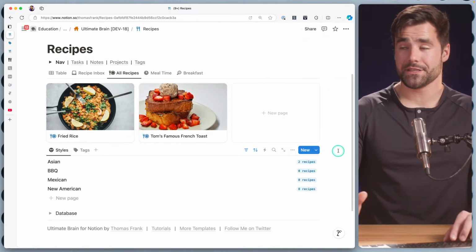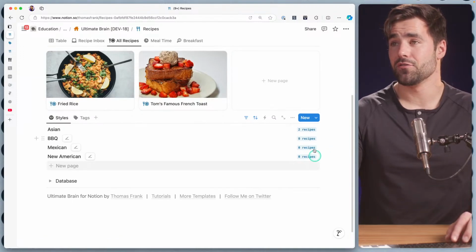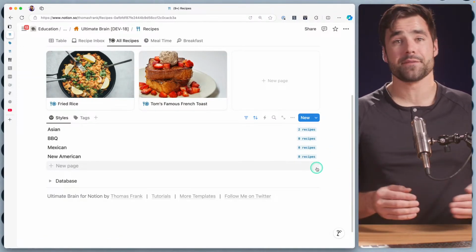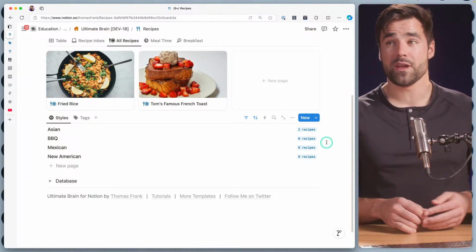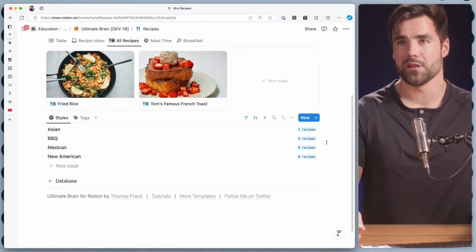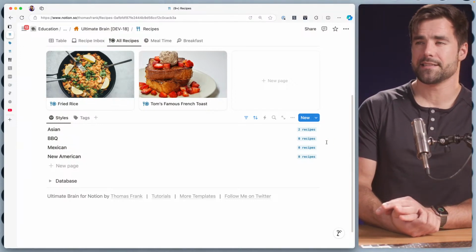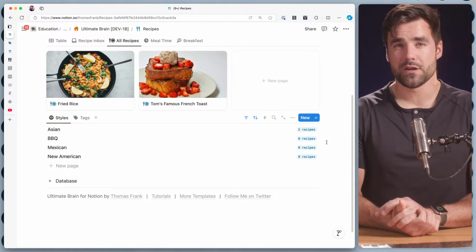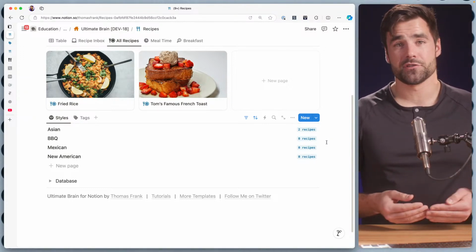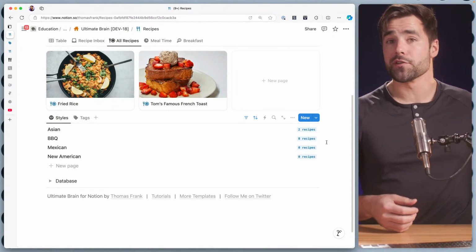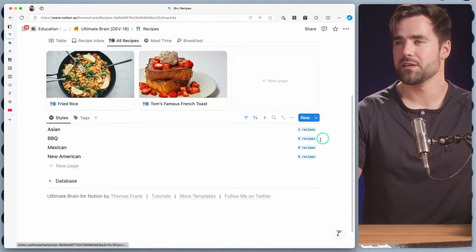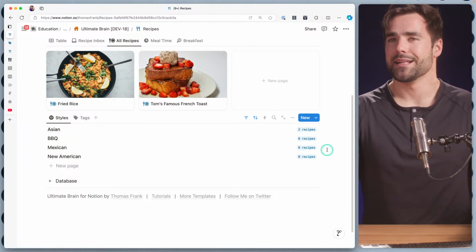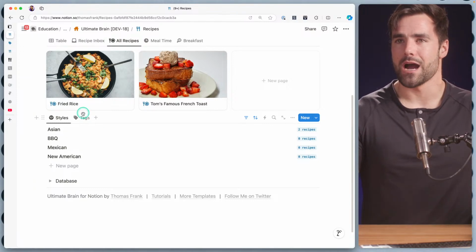And if we wanted to, we could even apply conditional colors. Let's say if we had more than 10 recipes, we wanted it to be blue. If we had no recipes, we wanted it to be red. We could very easily do that just by tweaking the formula. I don't think it's really necessary in a recipe builder. If it were more like a task manager and you wanted to color code overdue tasks, that could make sense. I think for a recipe book, just 2 recipes, 0 recipes, 1 recipe, that's going to work perfectly well for our purposes.